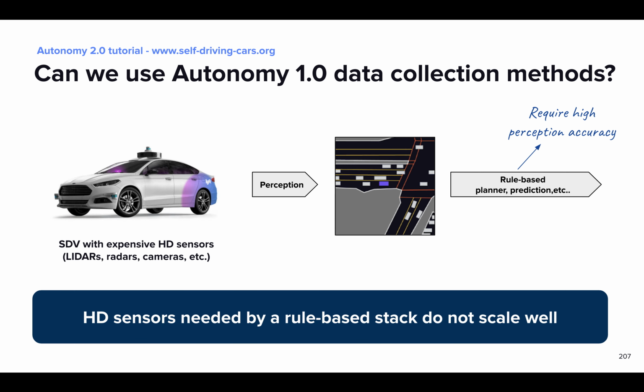One option is to rely on the SDVs used for Autonomy 1.0, which are equipped with multiple HD sensors like LiDARs, radars, and cameras. These sensors provide accurate perception, which is a key requirement of the rule-based systems used in Autonomy 1.0. For example, a rule-based planner requires very accurate perception in input to work. However, these HD sensor solutions are typically expensive and do not scale well. Think, for example, of HD LiDARs.